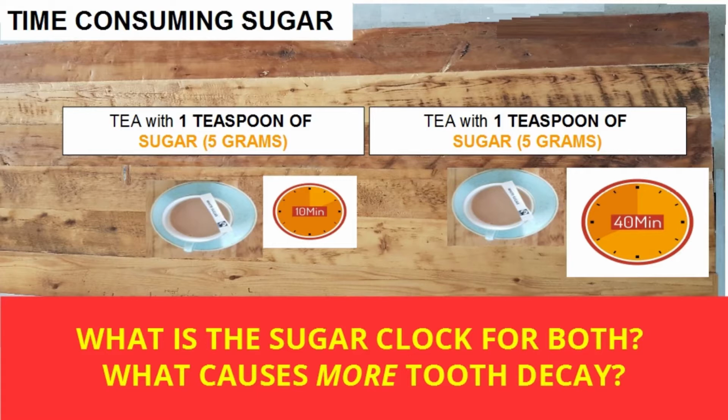Question 4. What is the sugar clock for having tea with sugar over 10 minutes versus having tea with sugar over 40 minutes? What causes more tooth decay?